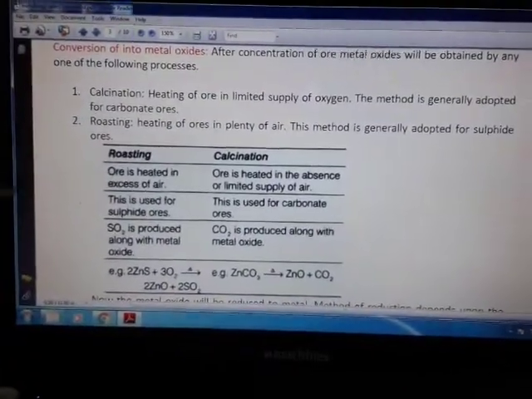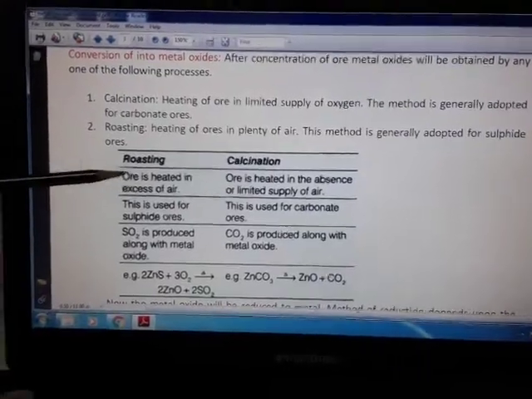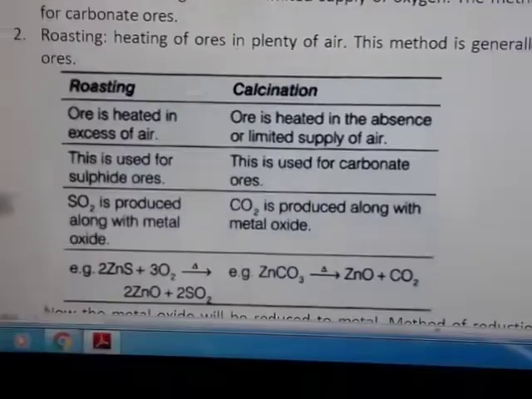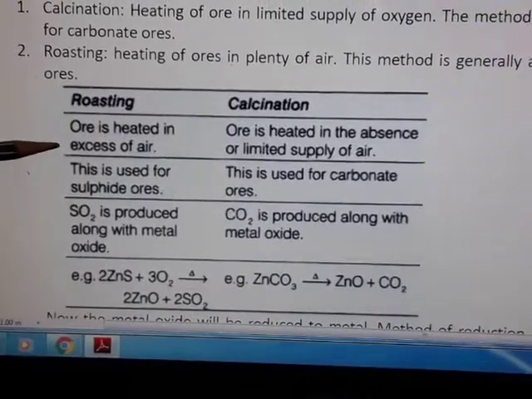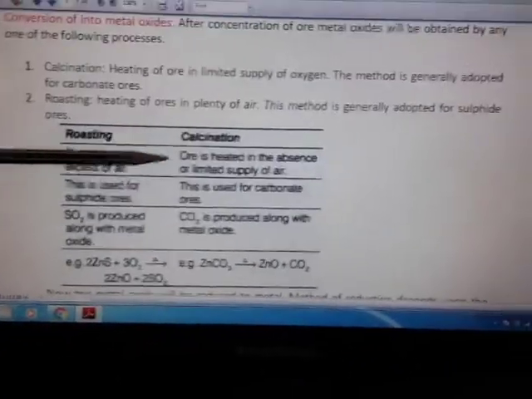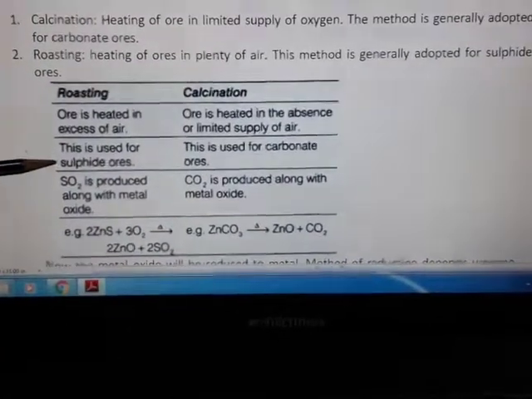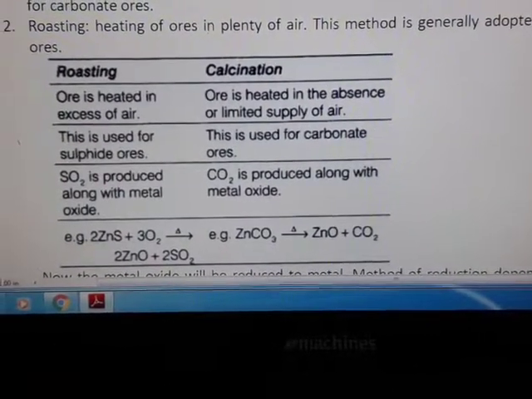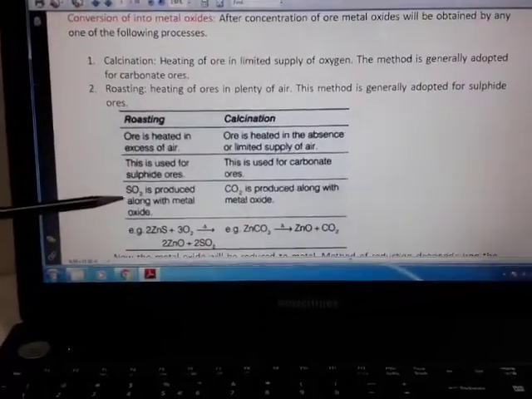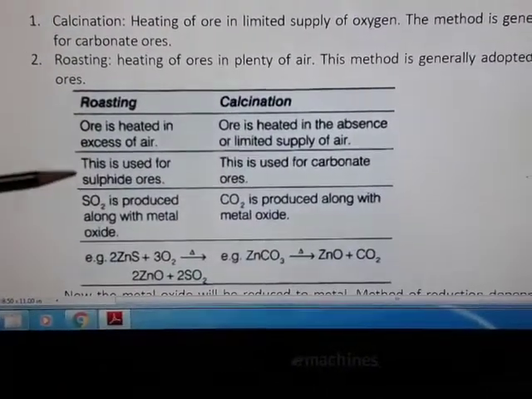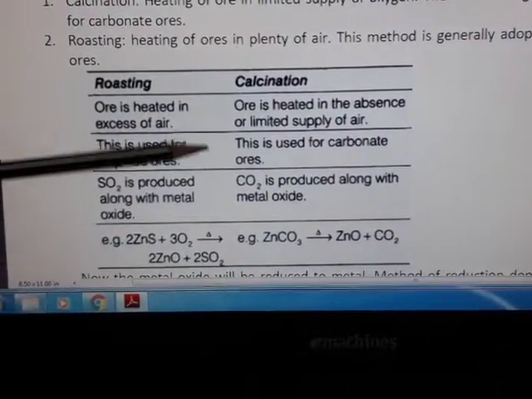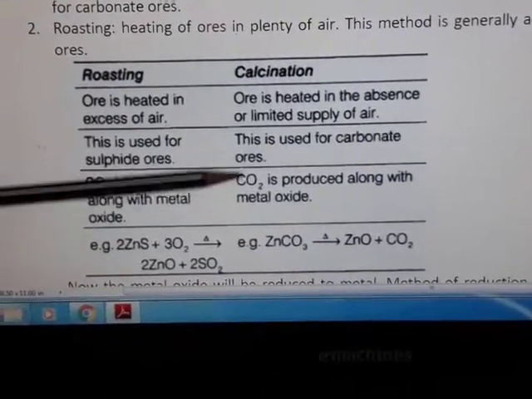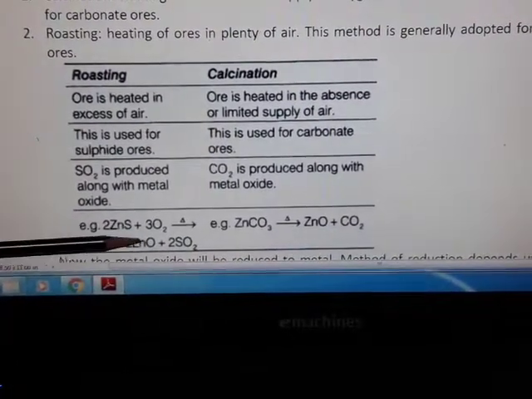Now you may sometimes be asked for 2 marks to differentiate between roasting and calcination. Roasting is done in excess of air, the very big difference, and calcination is done in the absence or limited supply of air. Air here means oxygen. Roasting is generally done for sulfide ores, whereas calcination is done for carbonate ores. Roasting gives out sulfur dioxide because it is used for sulfide ores, and calcination gives out carbon dioxide because it makes use of carbonate ores.